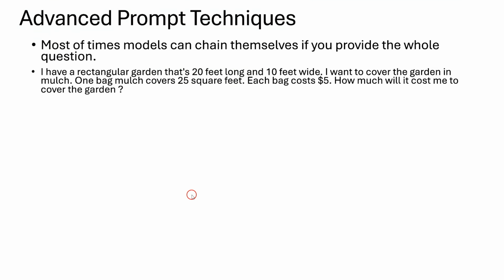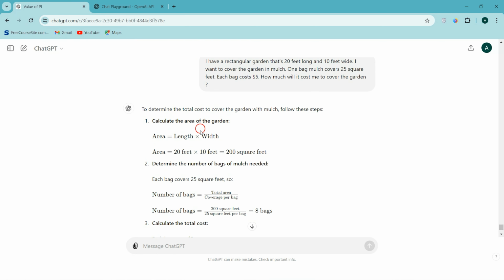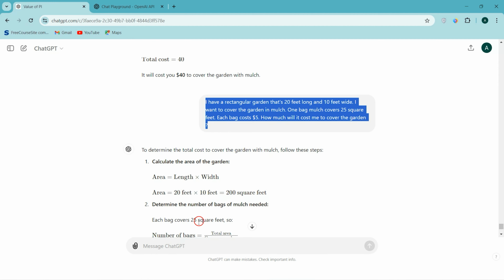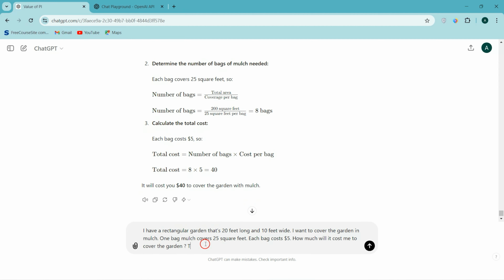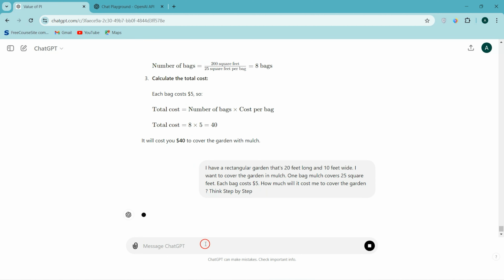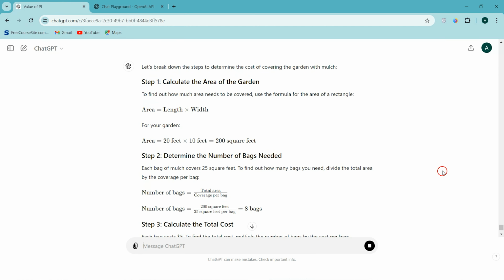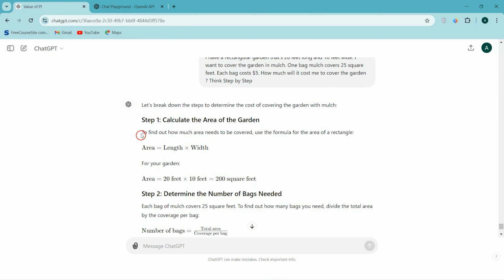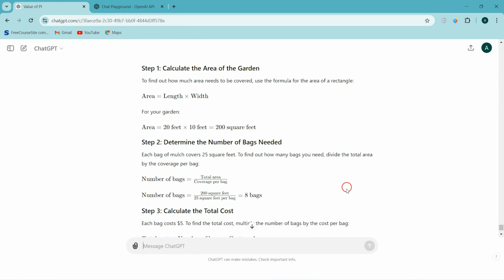And we can say think step by step. Since ChatGPT is much more advanced now, it thinks step by step by itself. Usually we give the whole question, and if you are not satisfied with the answer, you can say think step by step, which will give you each and every step it follows to calculate the final cost. But anyway, we got all the steps properly in the previous response also.